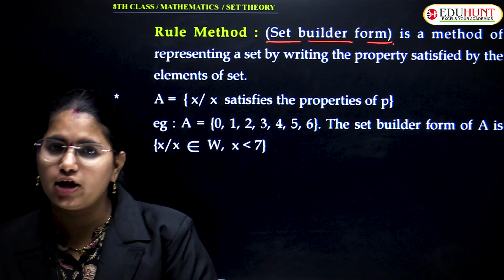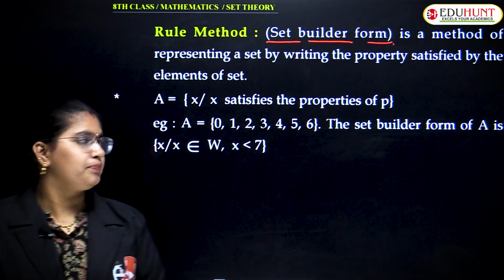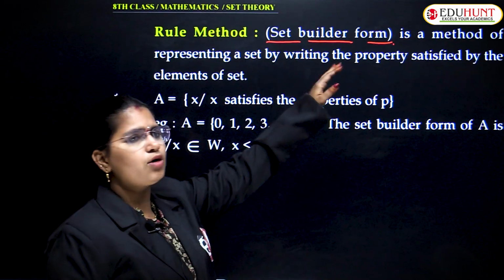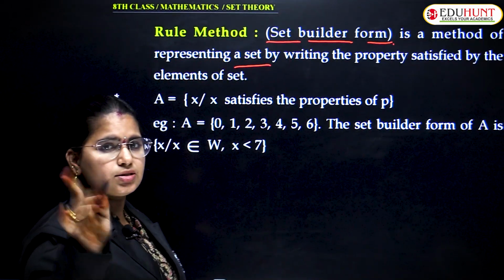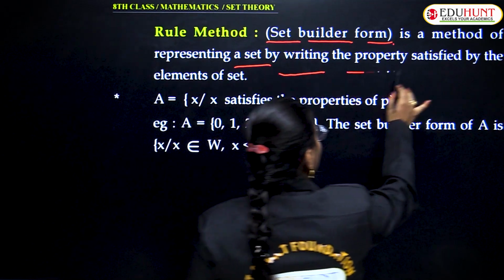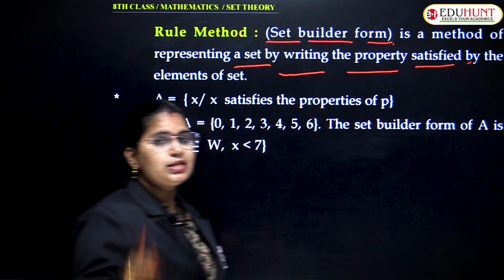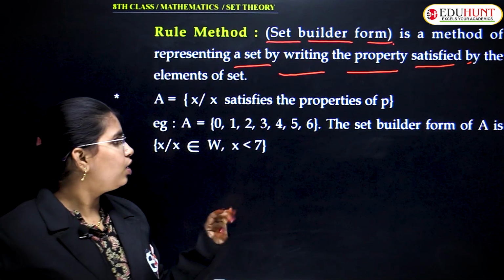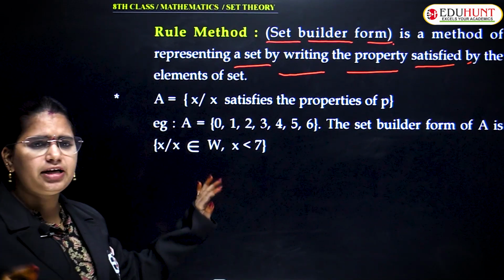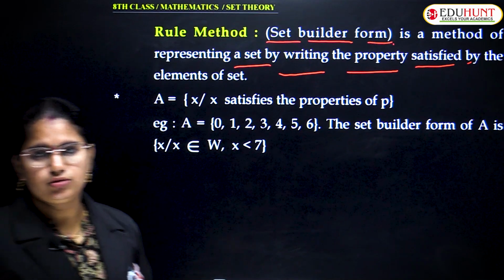Did you understand what I am saying here? Yeah. So, this is also a method of representing a set. That is what I just told you now: by writing the property satisfied by the elements of a given set. For example, let me take one example and narrate to you.